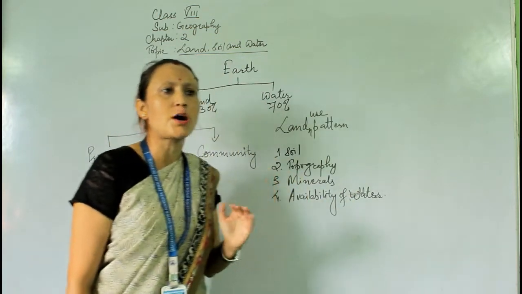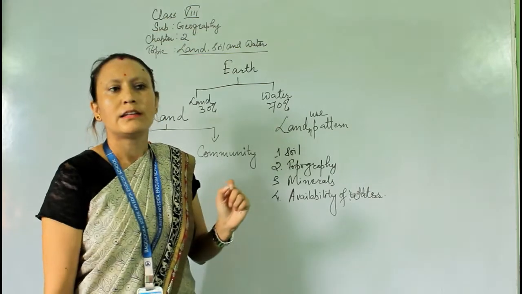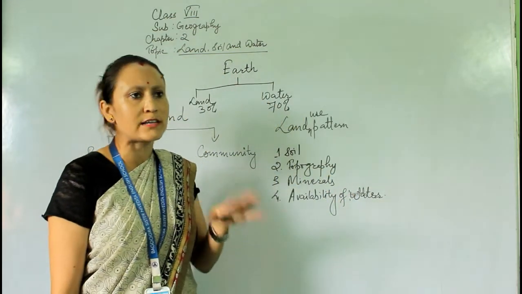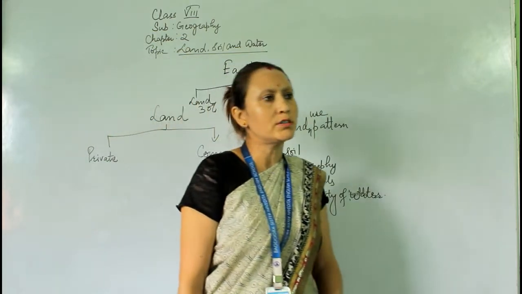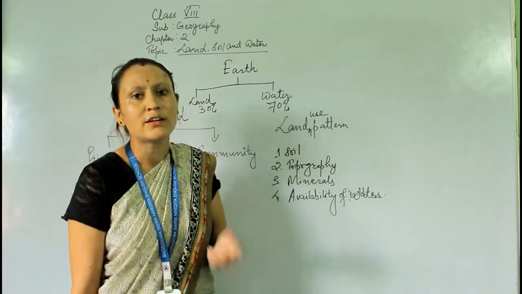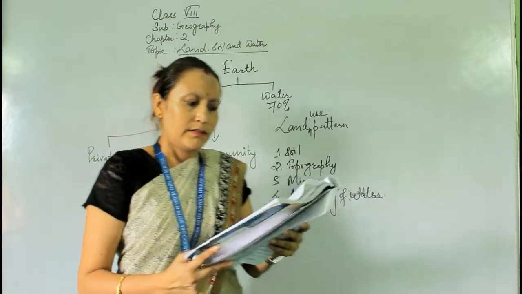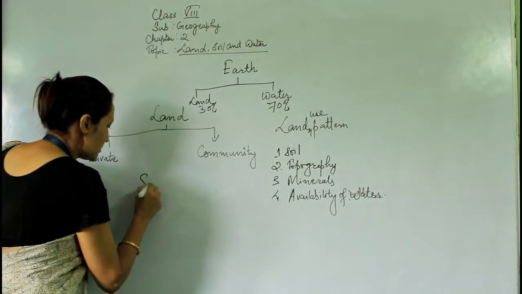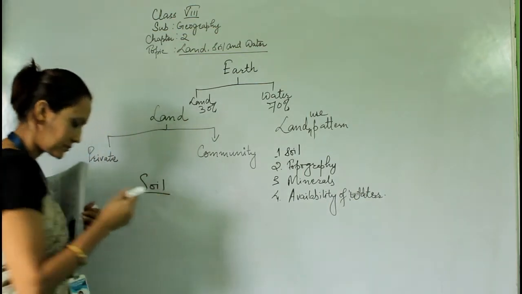So to stop or to conserve the land, or to stop erosion, especially in the desert areas, we can grow the types of vegetation, the xerophytic plants, over there. Next topic is soil. Okay, this is an important topic, soil.